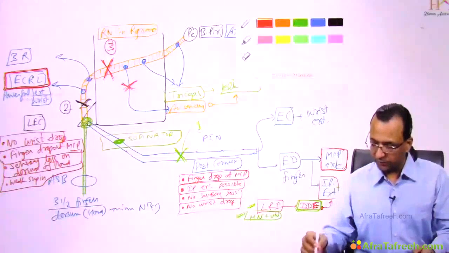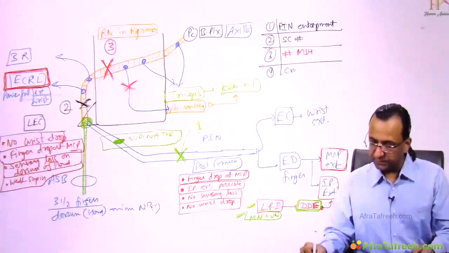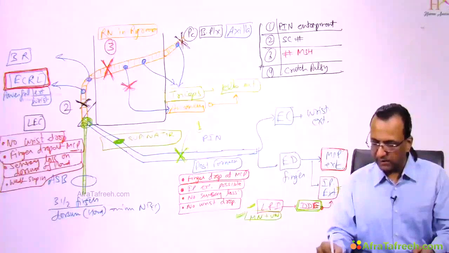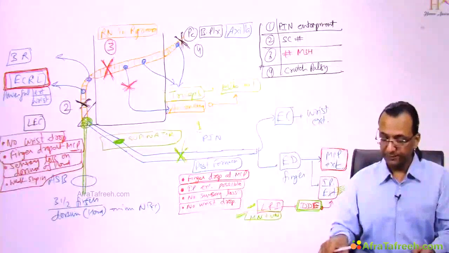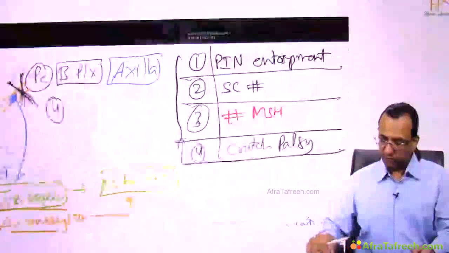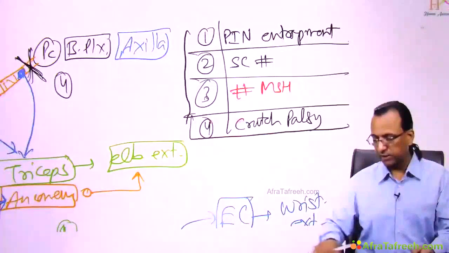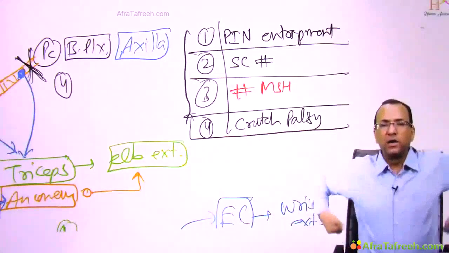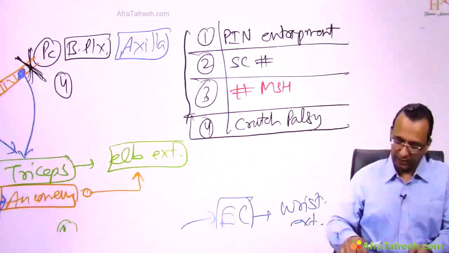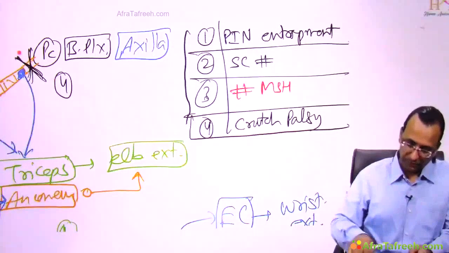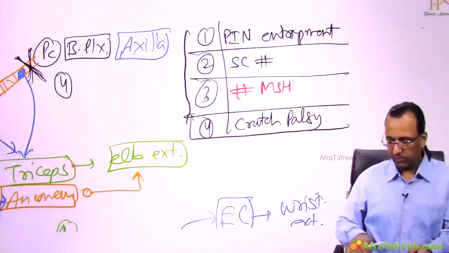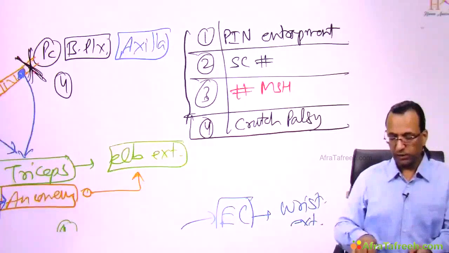As you're talking about patient number 4, it is crutch palsy. And when you talk about crutch palsy, you will see now the radial nerve is injured in the axilla itself. See, when you're talking about the 4th patient, which is crutch palsy, there is some patient who is pushing the crutch into the axilla and compressing the radial nerve in the axilla itself. Here, this is level number 4. This is the injury. Now you see, even the triceps muscle will be paralyzed. So elbow extension is gone.